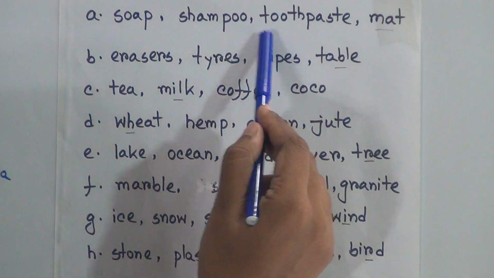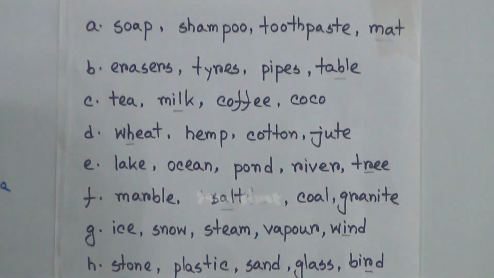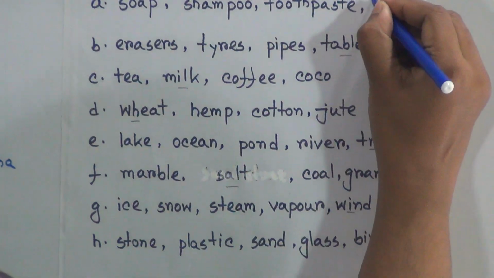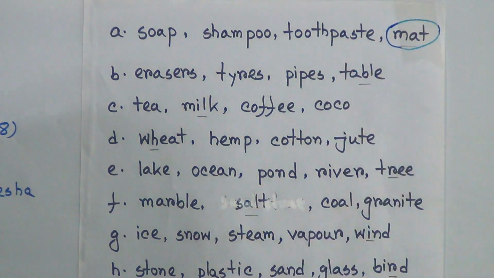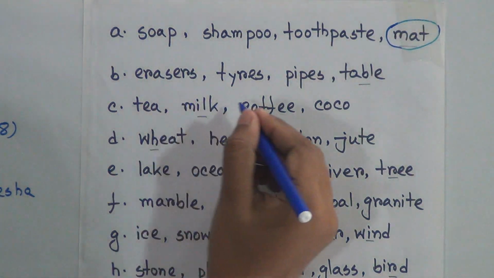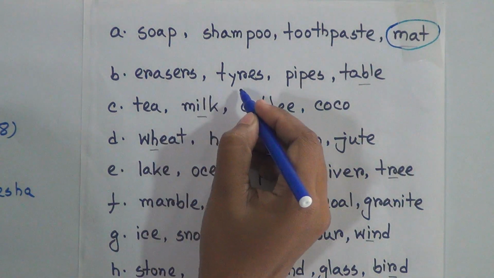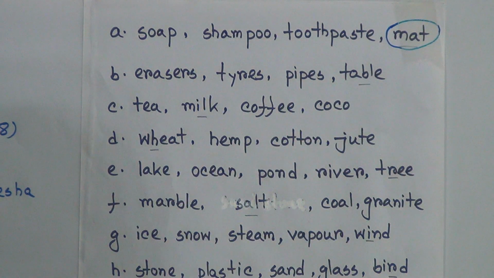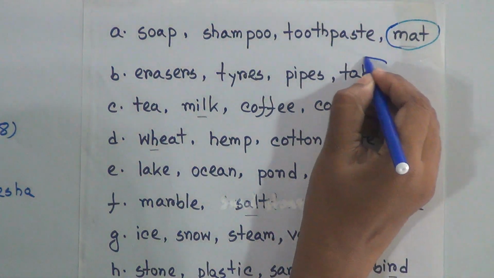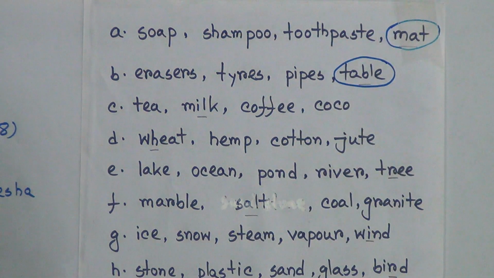Soap, shampoo, toothpaste, these are the cosmetic products, so our odd one will be mat. Number 2, eraser, tire, pipe, table. Eraser, tire, pipe are made from rubber, so it will be table.